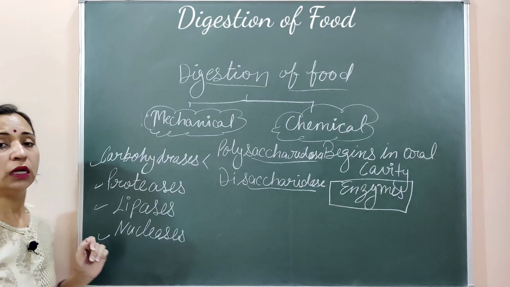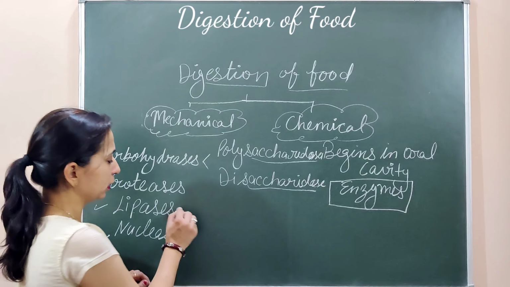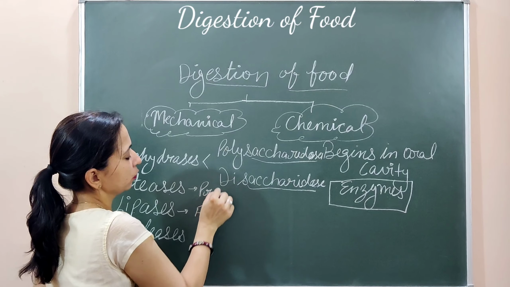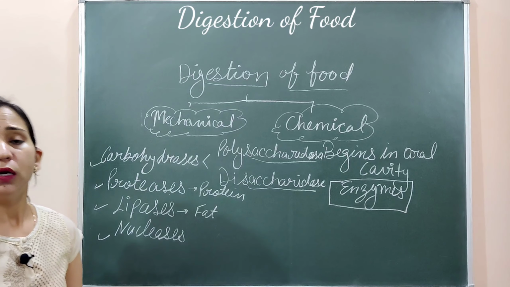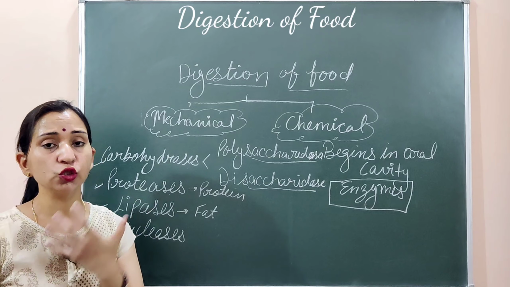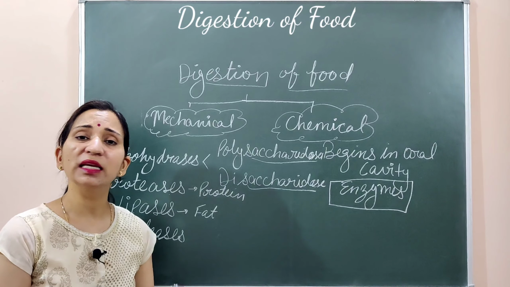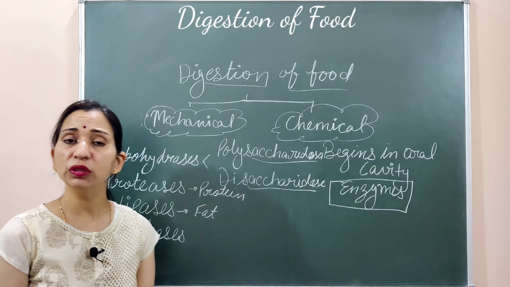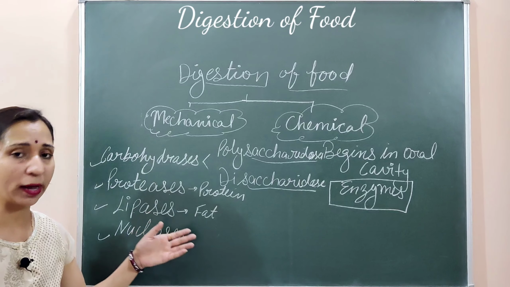Third, lipases. These are the enzymes which work on the fat. They are the fat digesting enzymes. जो फैट का डाइजेशन करेंगे उन्हें फैट डाइजेस्टिंग एंजाइम कहा जाएगा. So in fat digesting enzymes we can include the lingual lipase जो कि हमारे oral cavity में secrete होने वाला lipase है. Then we can add the gastric lipase, pancreatic lipase, intestinal lipase. So these are the different kinds of lipase enzymes which work on the fat.